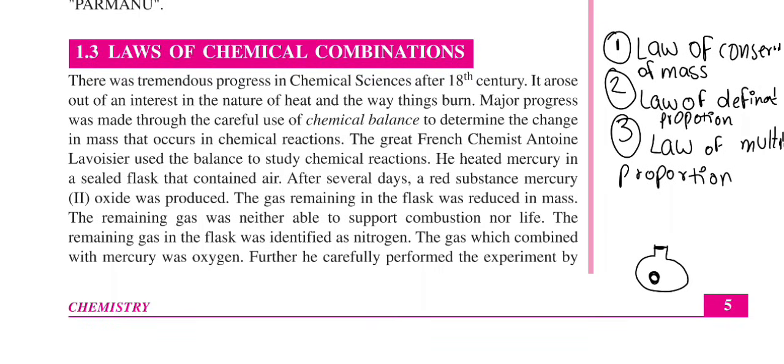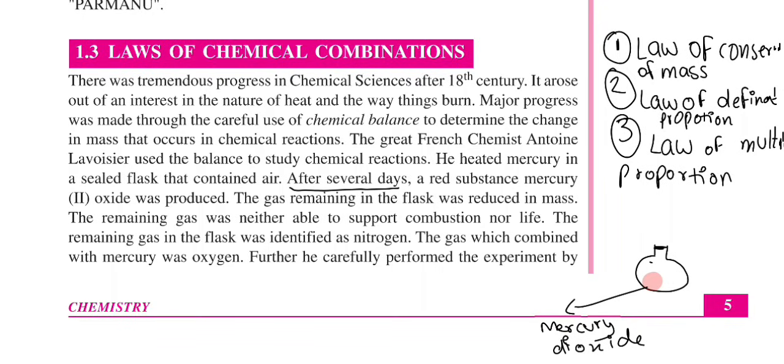After several days he came back and saw that there was a red substance inside the flask, and this red substance was identified as mercury oxide. He also found that the flask had gas trapped in it.